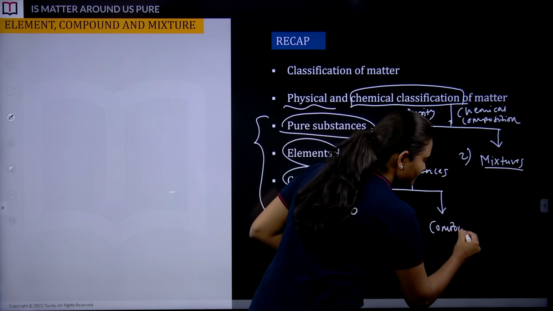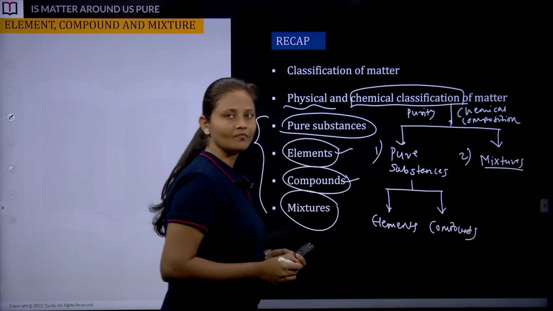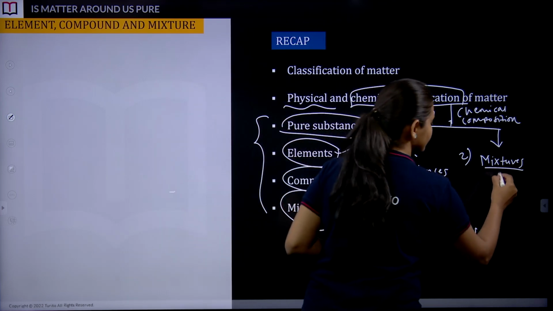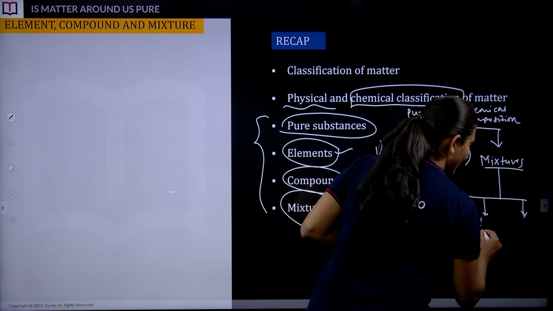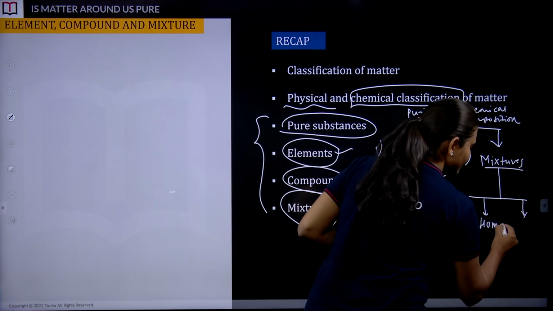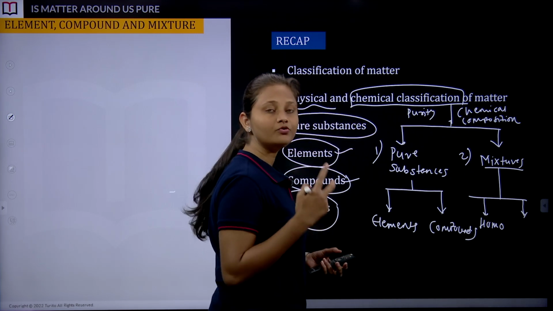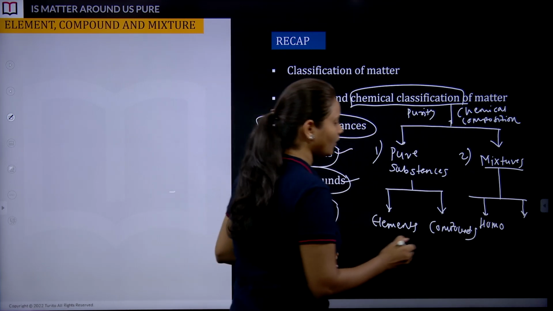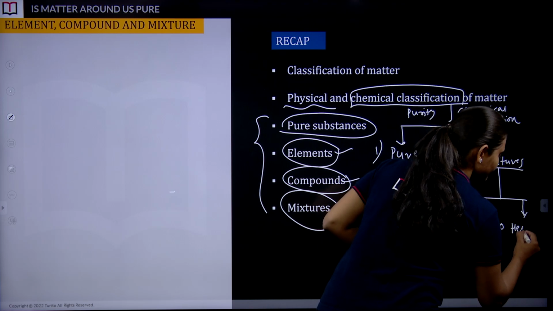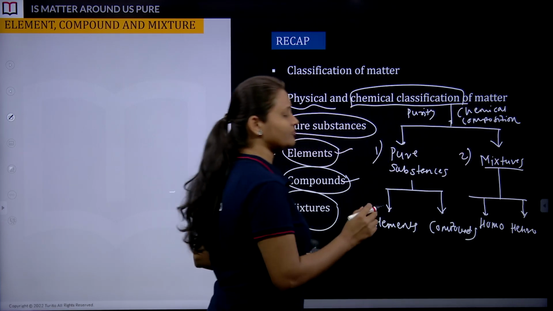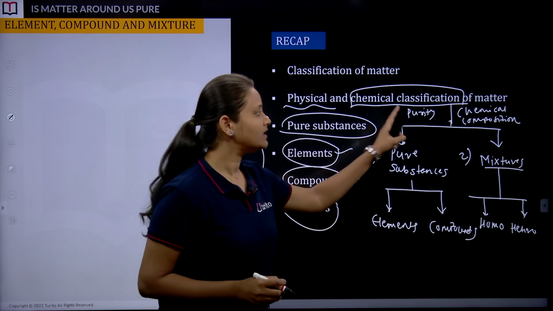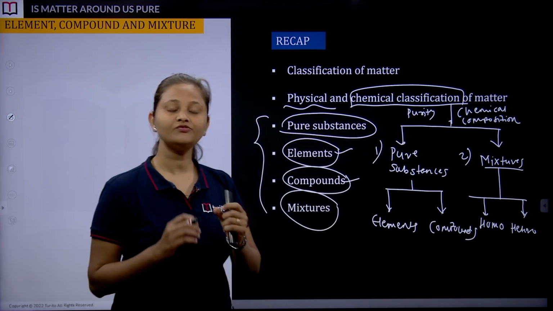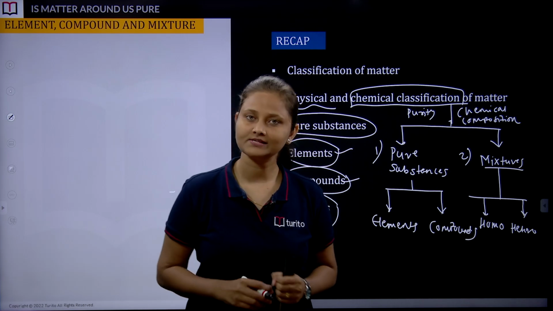Then we learned about the classification of mixtures also. A mixture is classified into two categories, homogeneous and heterogeneous mixtures. So that was all about the chemical classification of matter, which we covered in our last two classes.